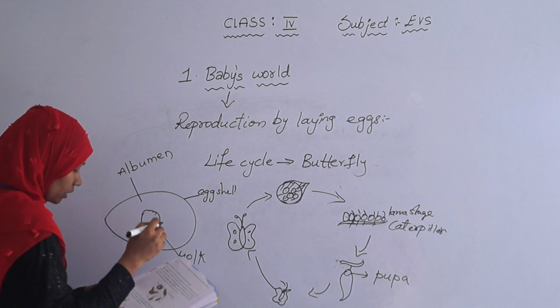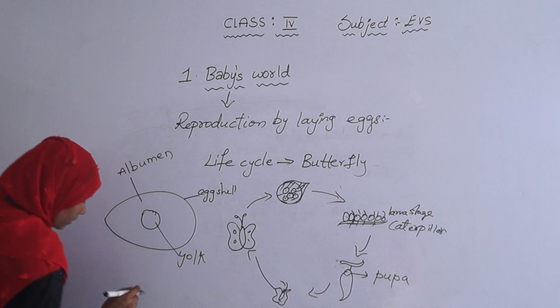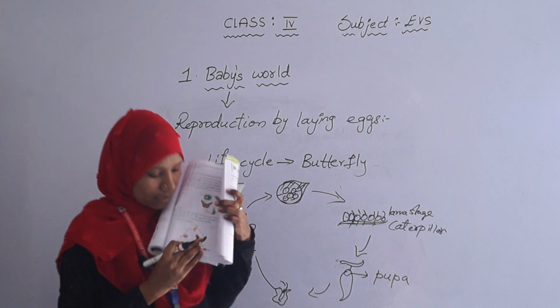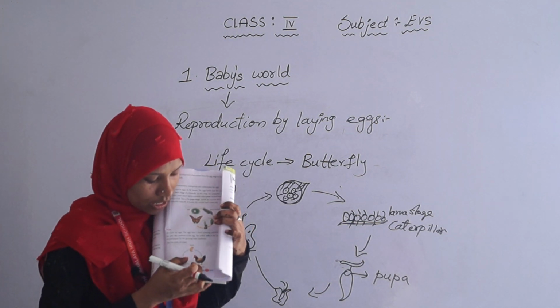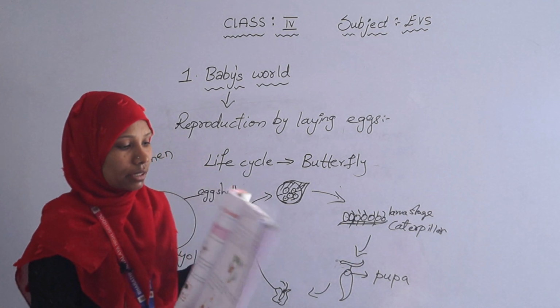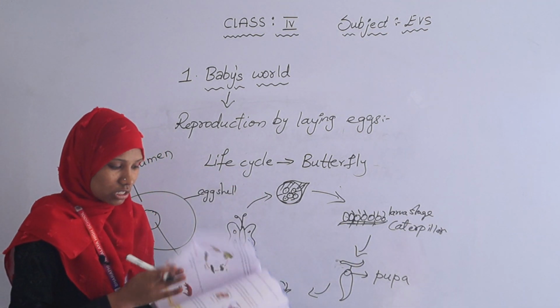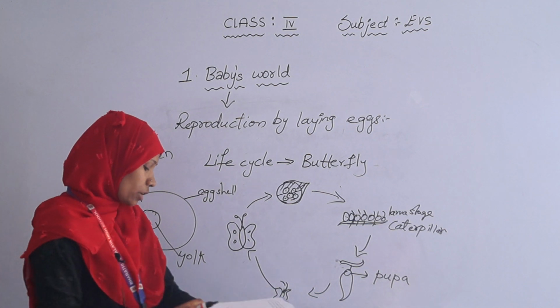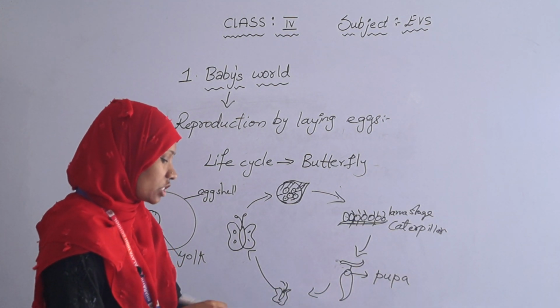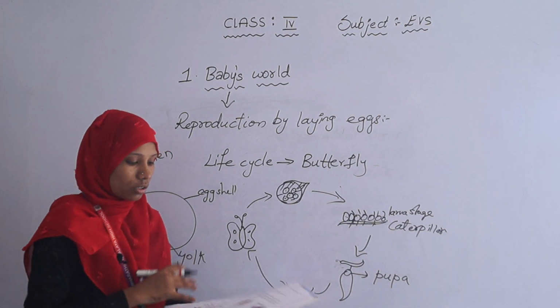embryo. The life cycle of a bird is, first the bird lays an egg, and it turns into a small chick, and after that it becomes an adult bird. So children, turn to page number 162. Here you can see another life cycle, which is the life cycle of a frog.